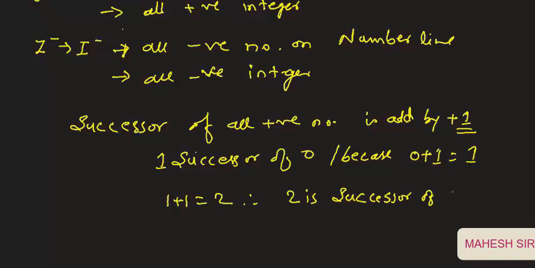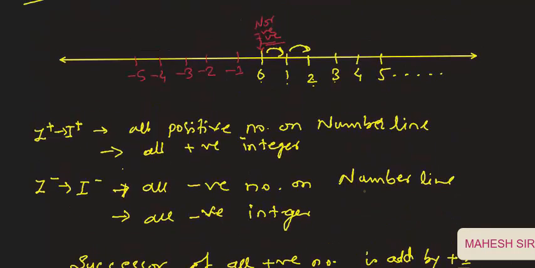Now students, this is the example of successor. But what about the successor of a negative number? Look at here, we have -1, -2, -3, -4 and -5 and so on. Here 0 is succeeding -1. So who is the successor between -1 and 0? 0 is the successor of -1.